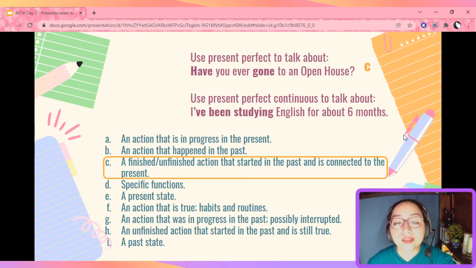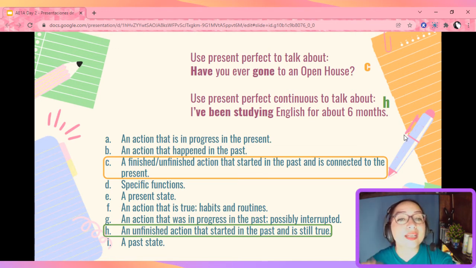And a little different is present perfect continuous. Here we're talking about an action that is unfinished. It started in the past, but it is still true. I have been studying English for about 6 months. I started 6 months ago, but it continues.